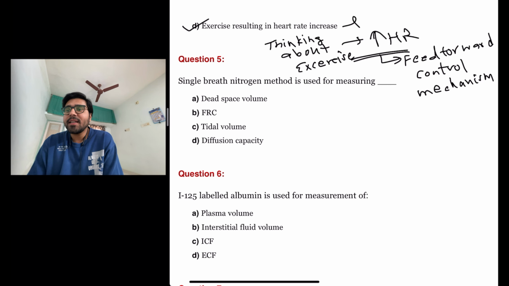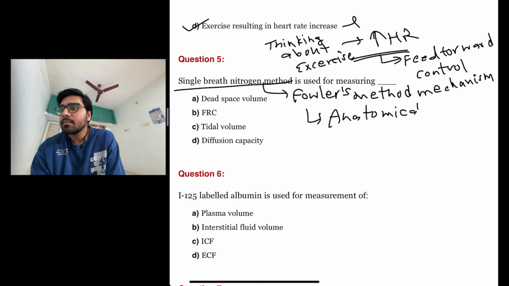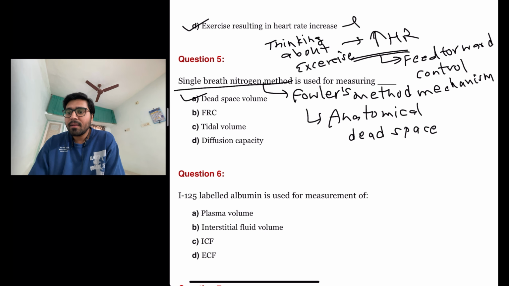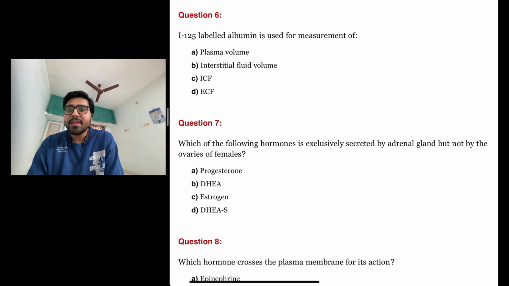The next question is single breath nitrogen method is used for measuring. So single breath nitrogen method is actually Fowler's method, and it is used for measurement of anatomical dead space. Answer here is A, dead space volume. The next question is iodine 125 labeled albumin is used for the measurement of. Simple, straightforward and factual question. It is used in the measurement of A, plasma volume.